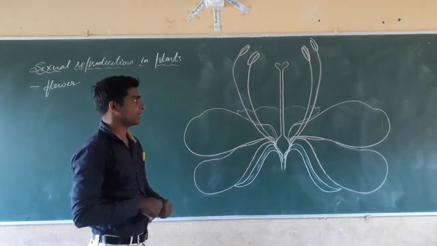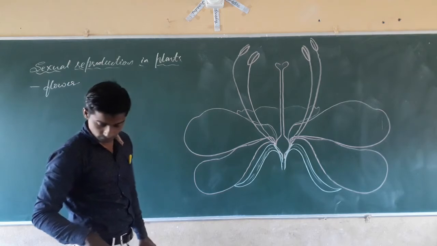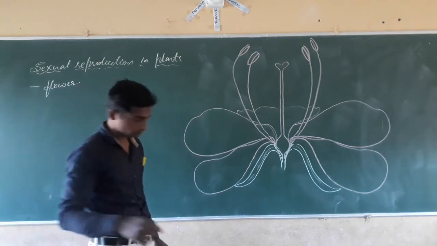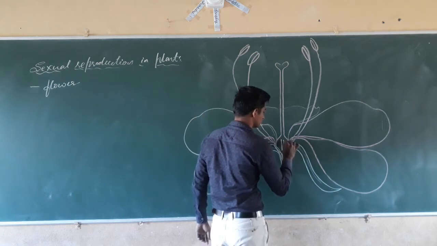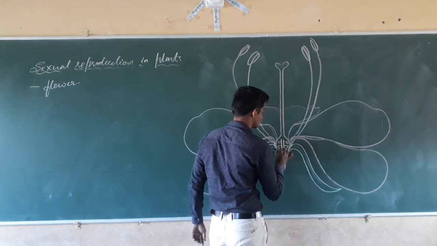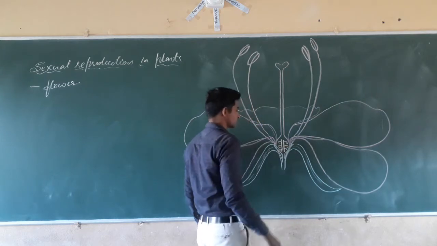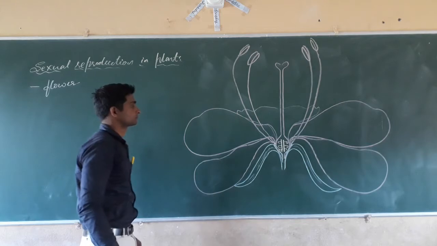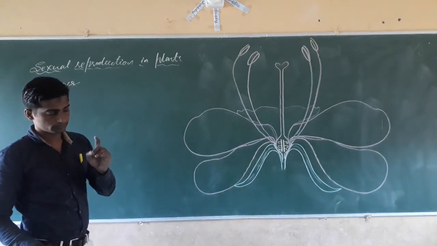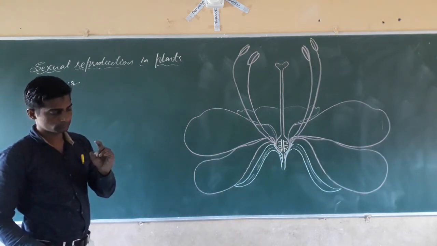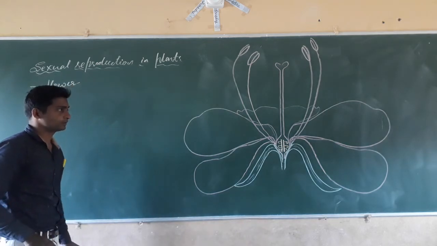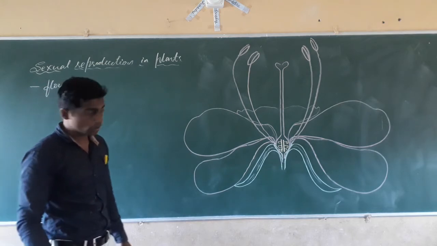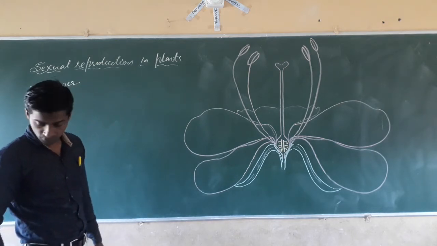Flower is a reproductive part of the plant which contains both male and female gametes.